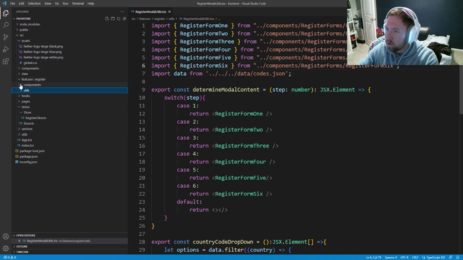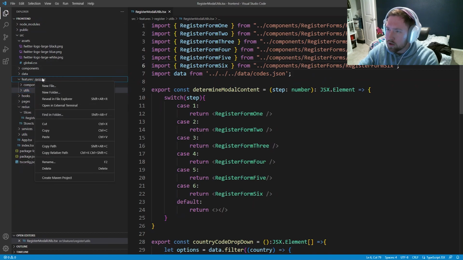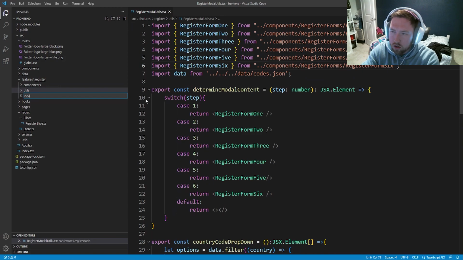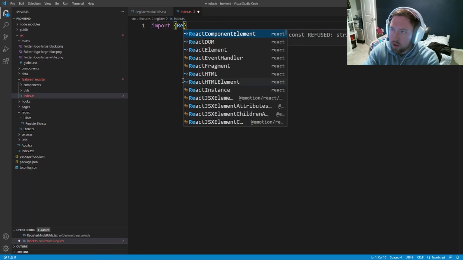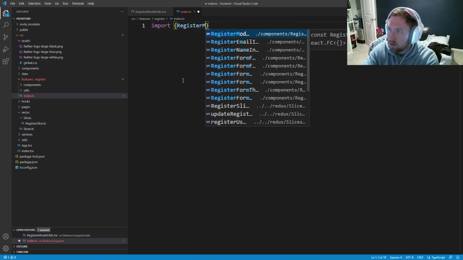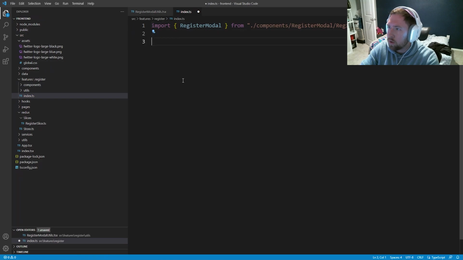The last thing I want to do is inside of the base register folder, I want to make a new file called index.ts. And what we're going to do is import the register modal. And we're going to say export default register modal.